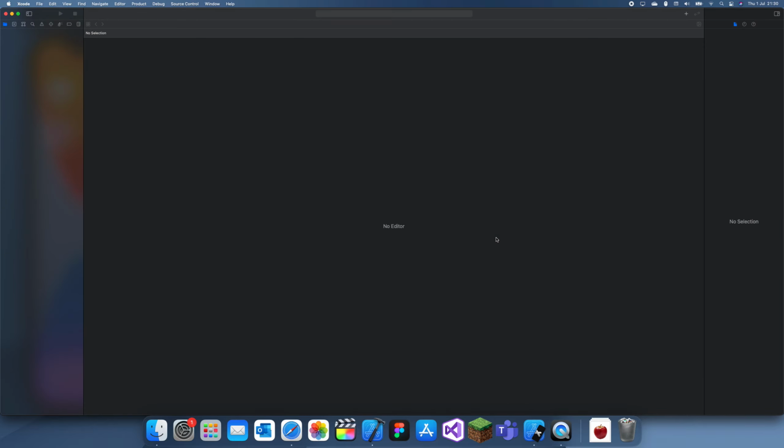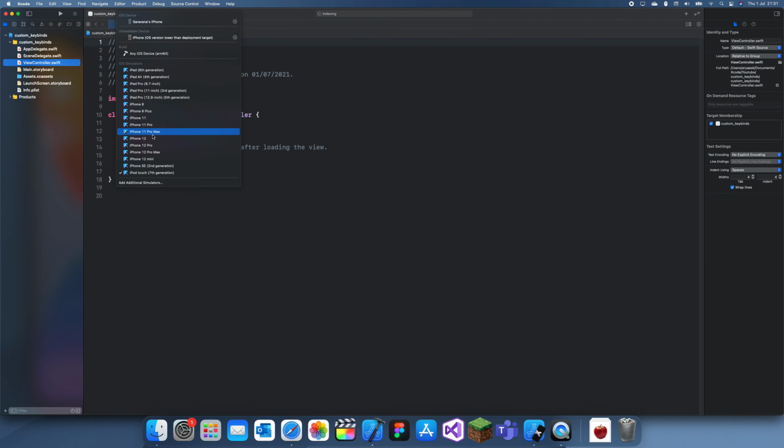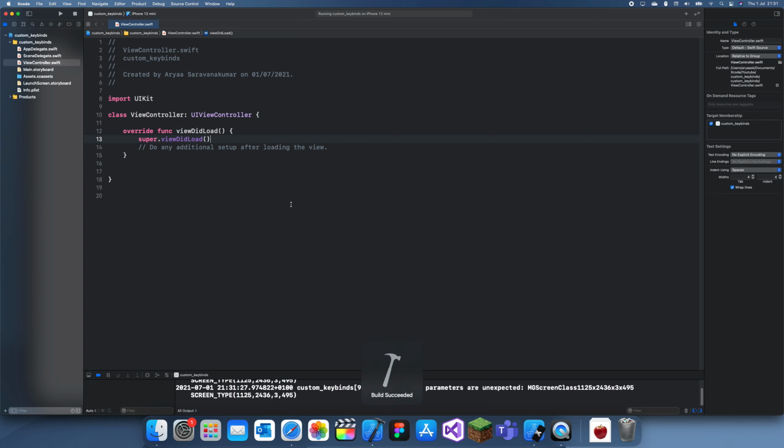Basically the keybinds are like keyboard shortcuts. So if I do Command and R, that will usually run it. So if I click Command and R, it runs it. But if I do Command and B, it will build it. Let me just wait for this to load. So Command and B, and that will build it.